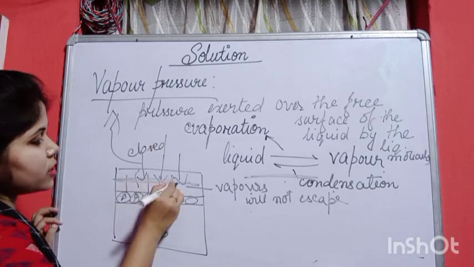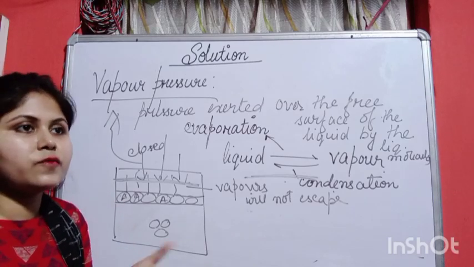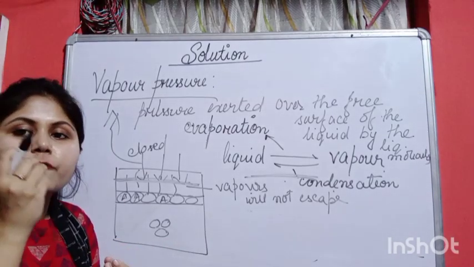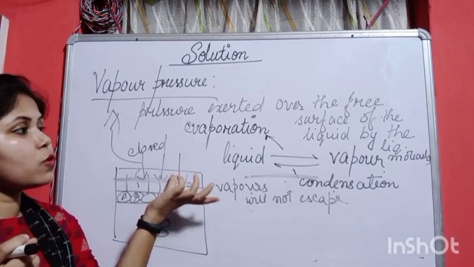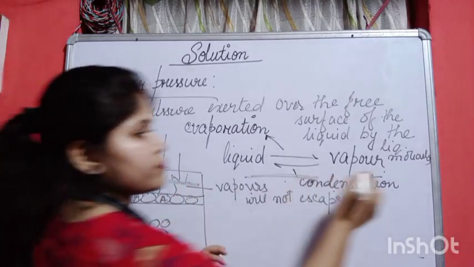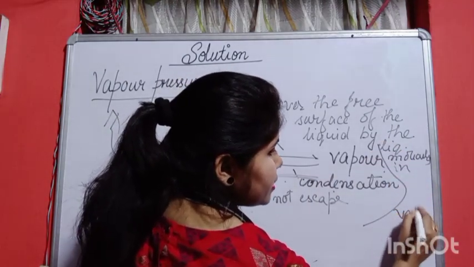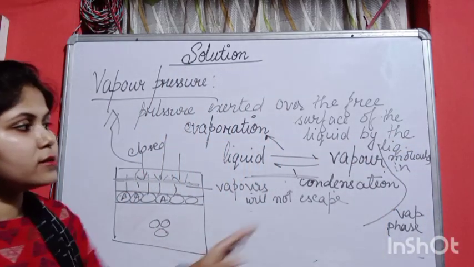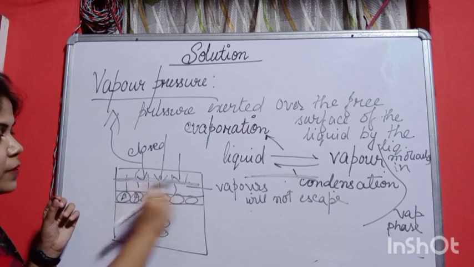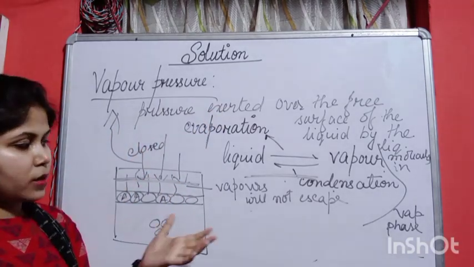Another way we can say it: the vapor pressure of a liquid at a particular temperature is the pressure exerted by the liquid molecules in vapor phase over the free surface of the liquid. So this is the definition of vapor pressure.